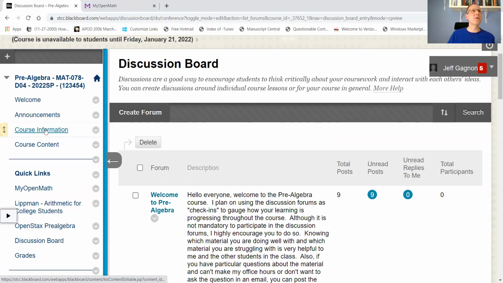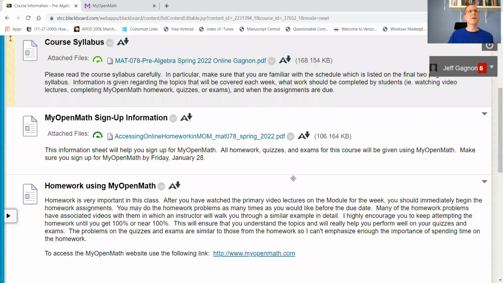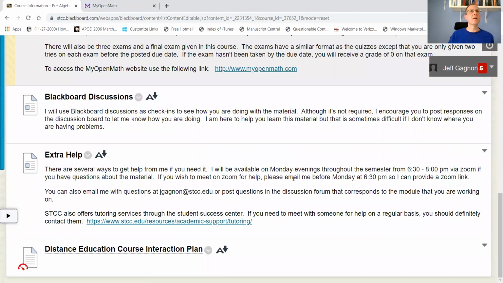Let me go back to the course information. Again, extra help. I will be available Monday evenings from 6:30 to 8 via Zoom. If you want to meet during that time, send me an email before Monday at 6:30 and I can provide you with a Zoom link so that we can meet. Again, completely optional. If you're doing well with the material, don't worry about this.